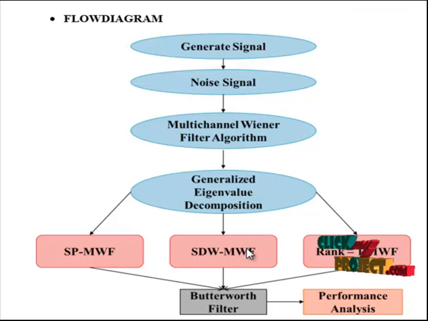Next, the rank 1 MWF filter. It is seen that rank 1 MWF represents an intermediate approach between STWF, SDW-MWF and SPMWF. And indeed, in the R1-MWF, the remainder matrix RZ is ignored in the spatial filter.